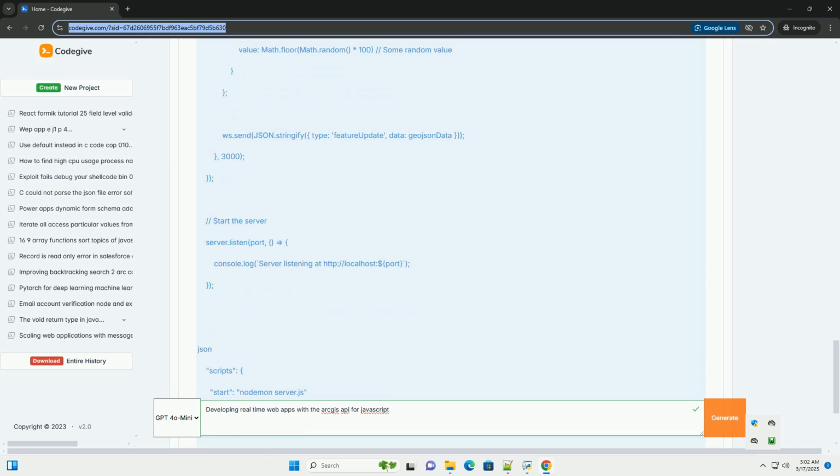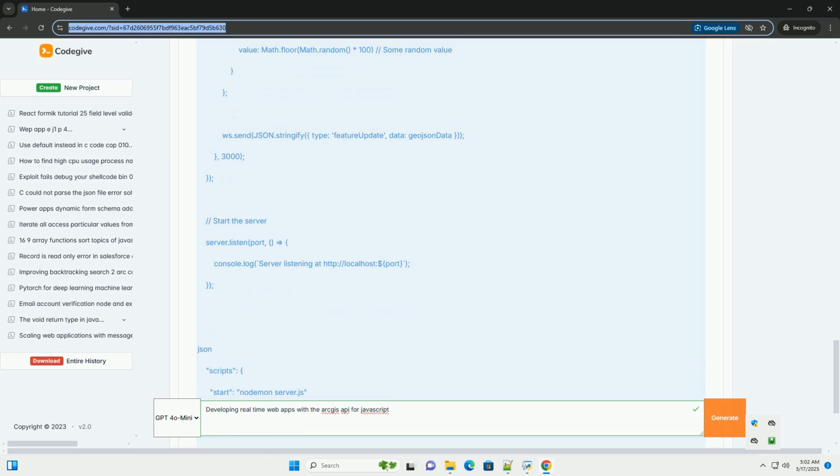Real-time web applications display data that changes frequently and require updates to be reflected almost instantaneously. Examples include tracking vehicle locations, fleet management, monitoring sensor readings, environmental monitoring, displaying live traffic conditions, showing social media activity on a map, and visualizing weather patterns.